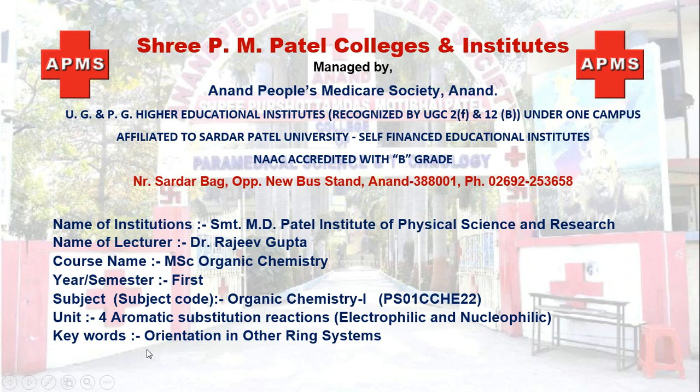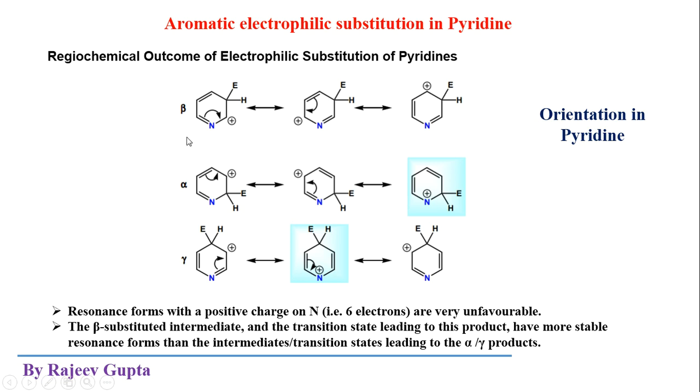In this lecture, I am going to discuss the topic of orientation in other ring systems, meaning other than simple benzene ring systems, the orientation of aromatic electrophilic substitution reactions like pyridine, pyrrole, and naphthalene. Aromatic electrophilic substitution in pyridine. It is an aromatic heterocyclic ring which contains a heteroatom, which is a nitrogen atom.